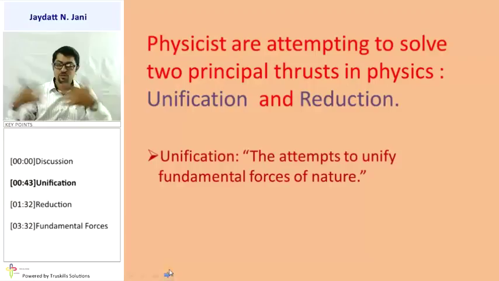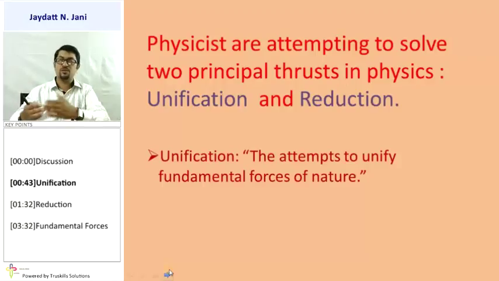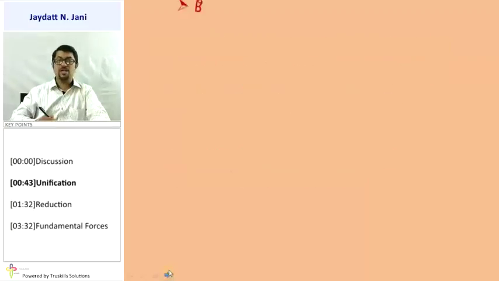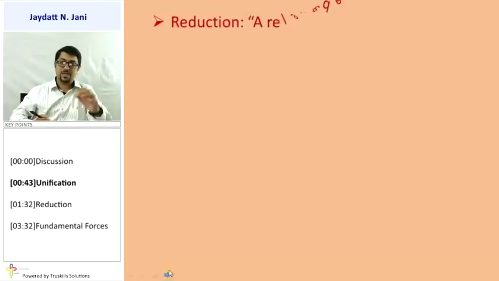So we unify two different forces, two different laws. One law is related to the electric field and another law is related to the magnetic field. As we unify two different laws, we call that unification. That's a simple thing.